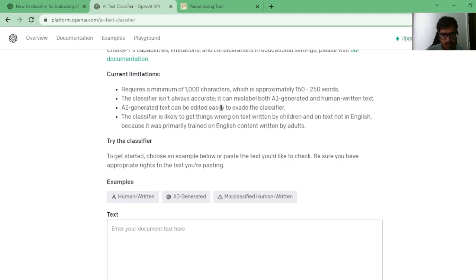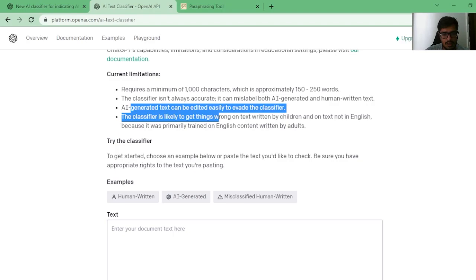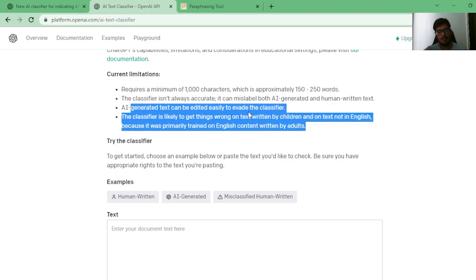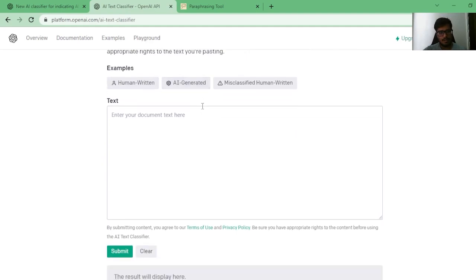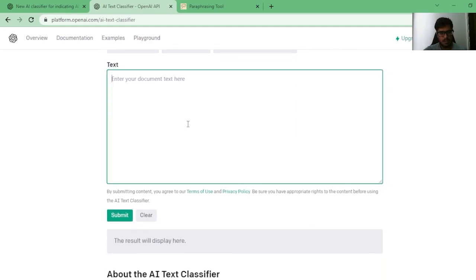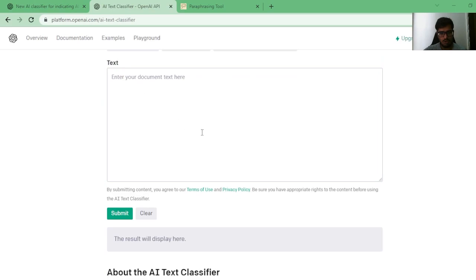AI generated text can be easily edited to evade the classifier. It is likely to get things wrong, especially if the text was written by children or is not in English. Okay, so with all that in mind, let's take a blog that I had generated long back using